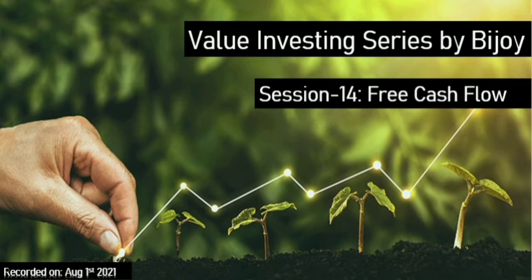So to further understand, let me present an example of a simple lemonade shop. In our earlier sessions on moats, I had discussed the patent of this juicer technology to yield more juice from the lemons, to beat the competition and have a competitive advantage over the competitor who is also making lemon juice.